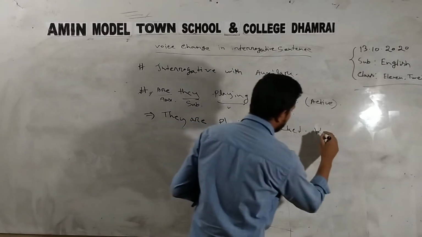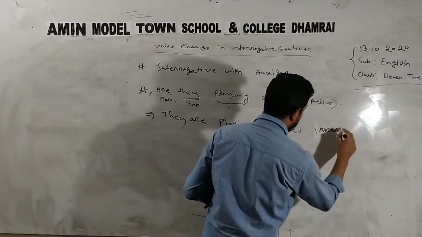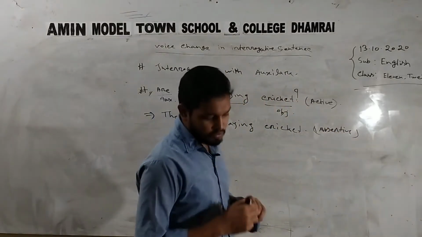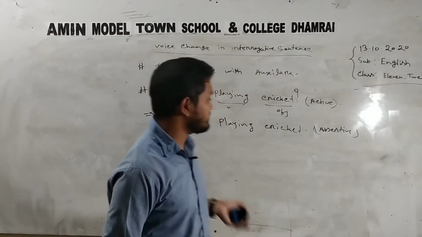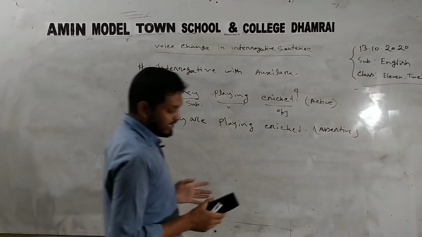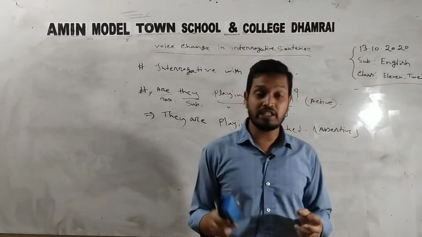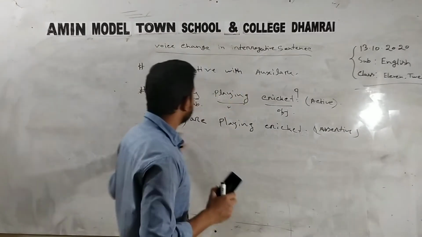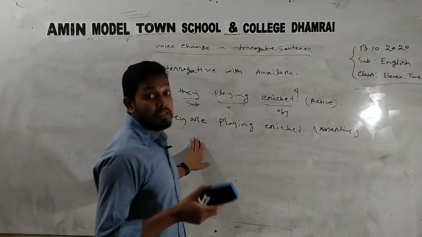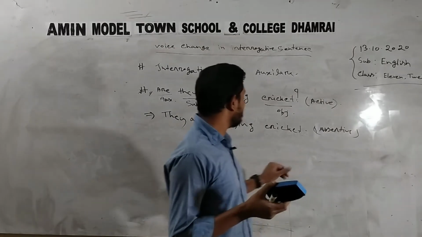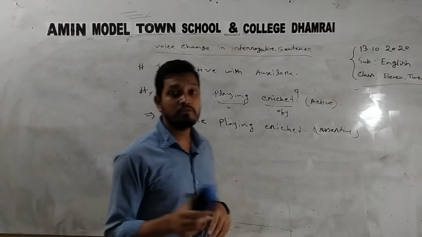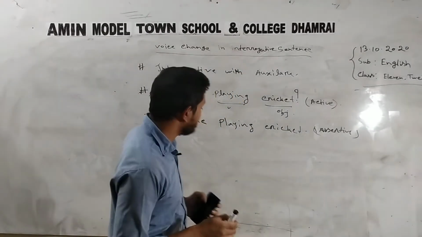These are the assertive. It will help you to change it into passive form. I have already told you that I have taken classes on assertive sentences from active to passive. If you see that class, it will be easy to understand how we transform this assertive sentence into passive voice.